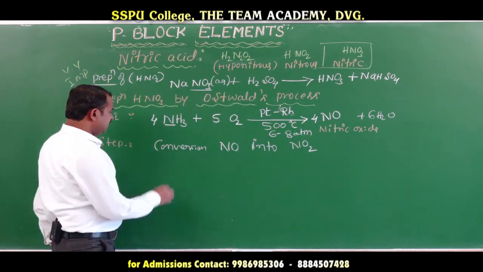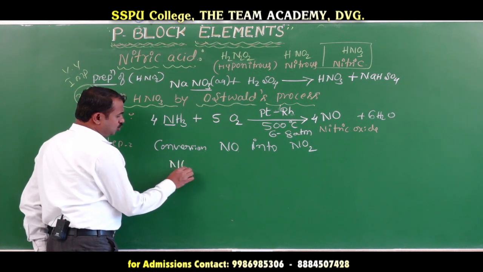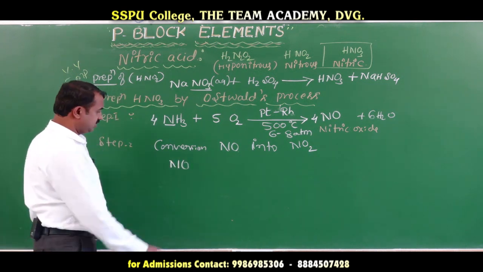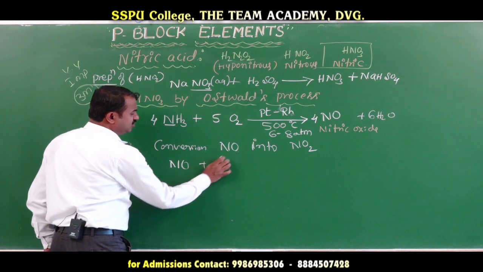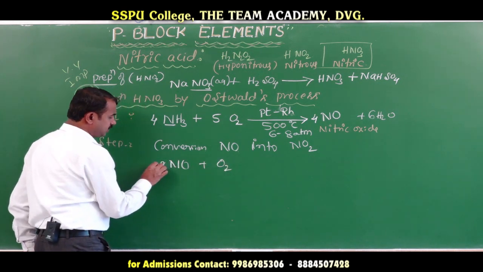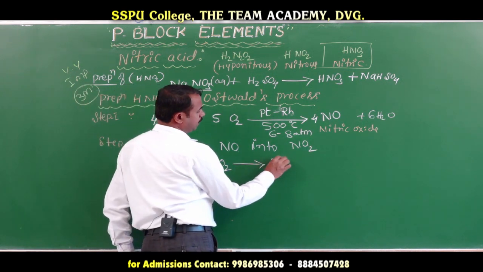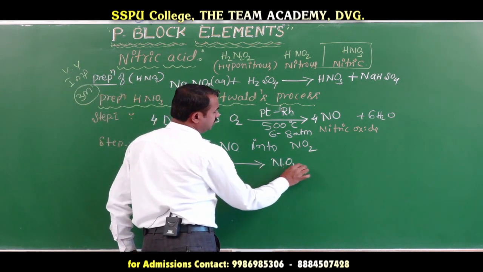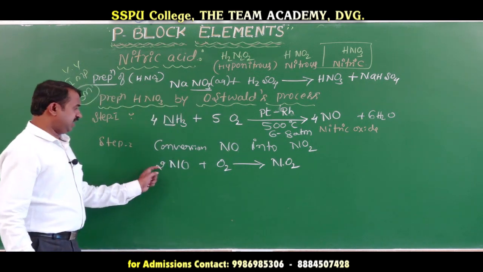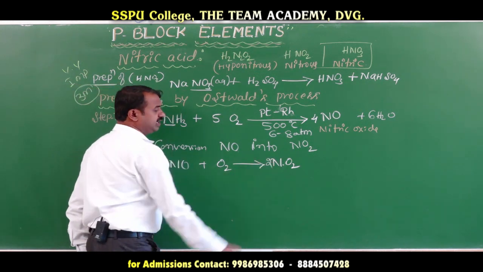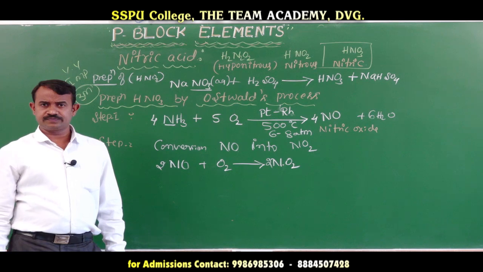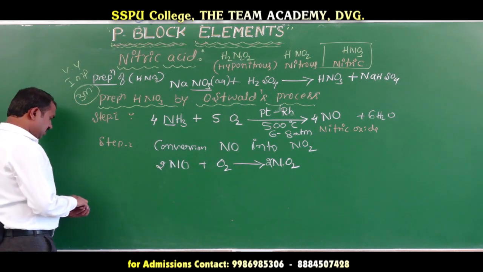Nitric oxide is oxidized again with oxygen. Nitric oxide is converted to nitrogen dioxide. Next, step 3.